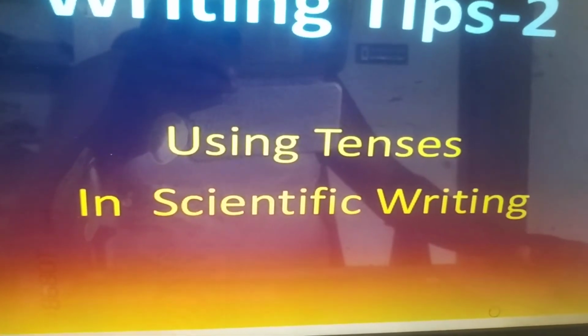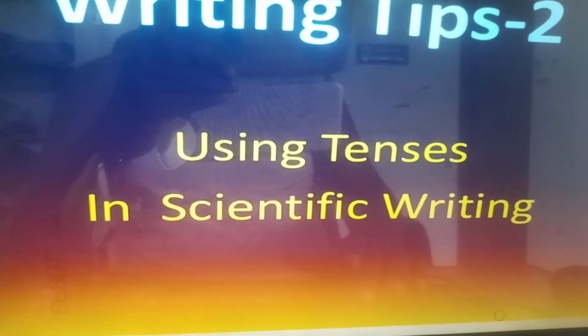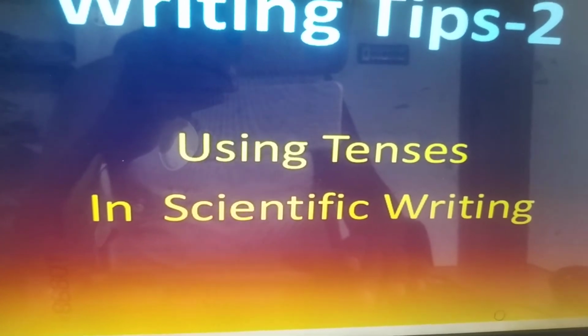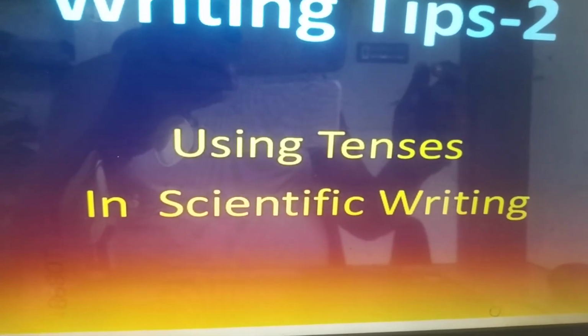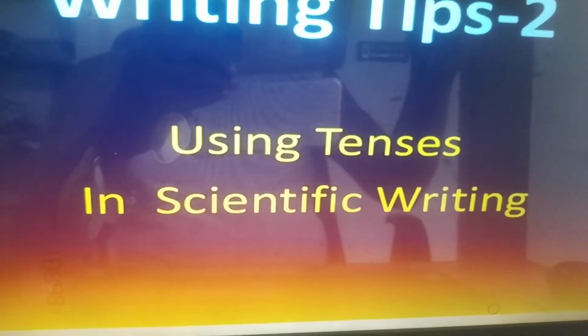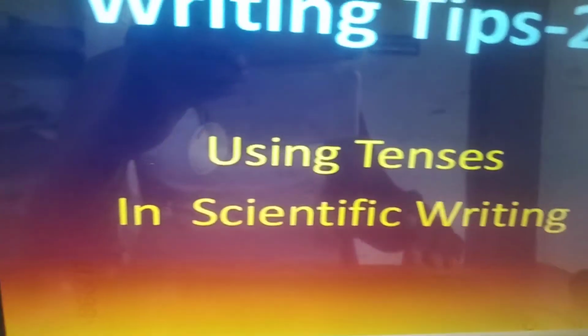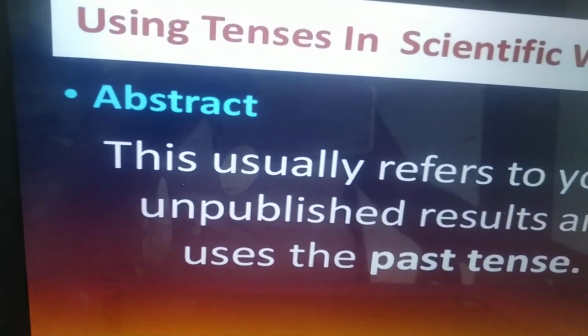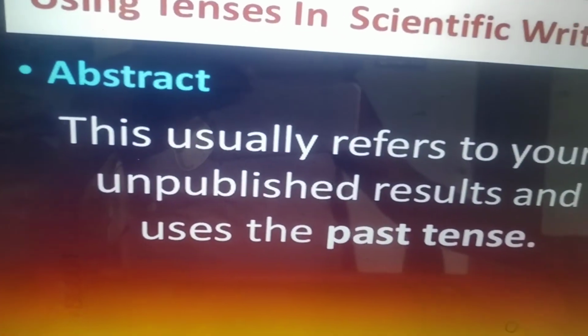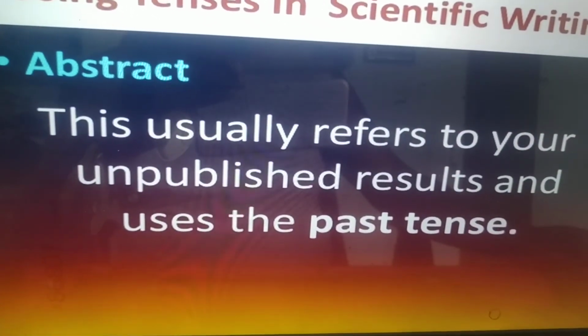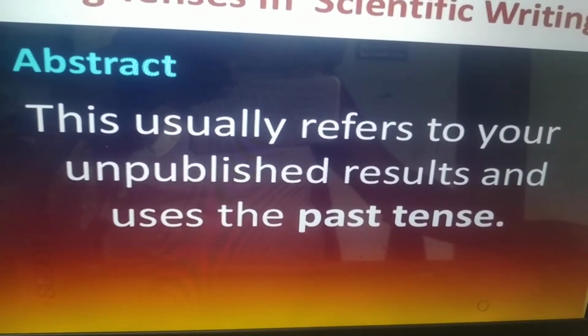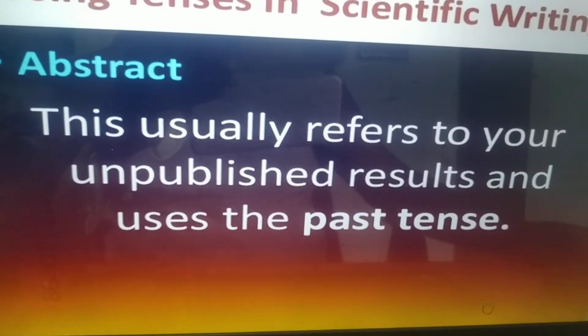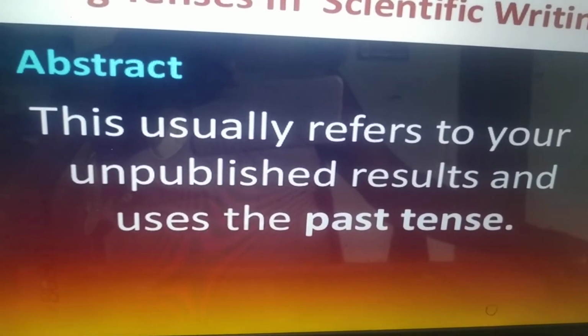Using tenses in scientific writing is very important. You should know which tense is suitable for which section. Abstract: this usually refers to your unpublished results, and you use the past tense.